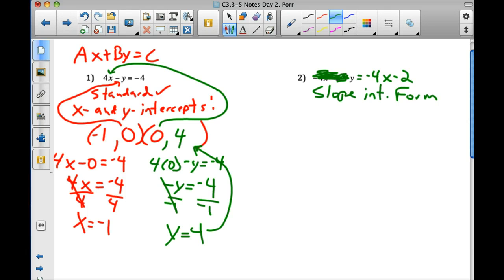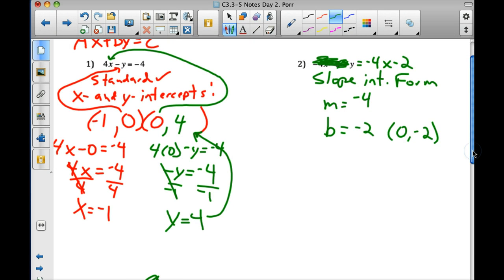Abigail, what's the slope of that line? -4. Excellent. What's the b? -2. Make it a point, please. 0, -2. Okay? We're going to graph it from that information. This is the way you already know how to graph.